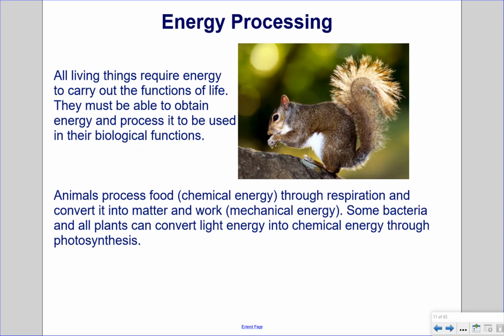Energy processing. All living things require energy to carry out the functions of life. They must be able to obtain energy and process it to be used in their biological functions. Animals process food, also known as chemical energy, through respiration and convert it into matter and work, which is mechanical energy. Some bacteria and all plants can convert light energy into chemical energy through photosynthesis.